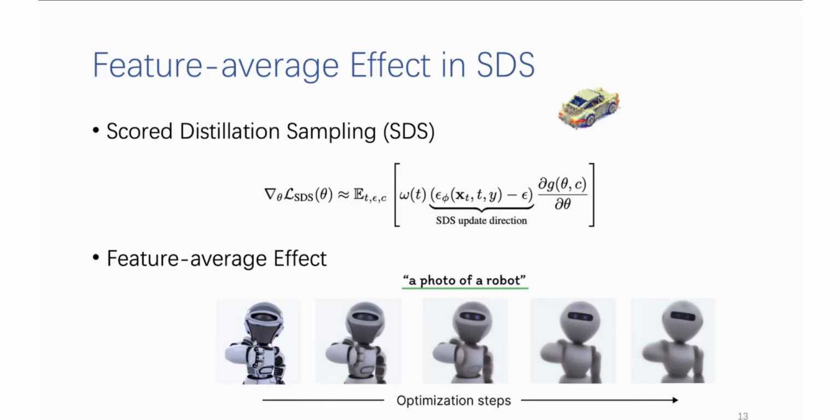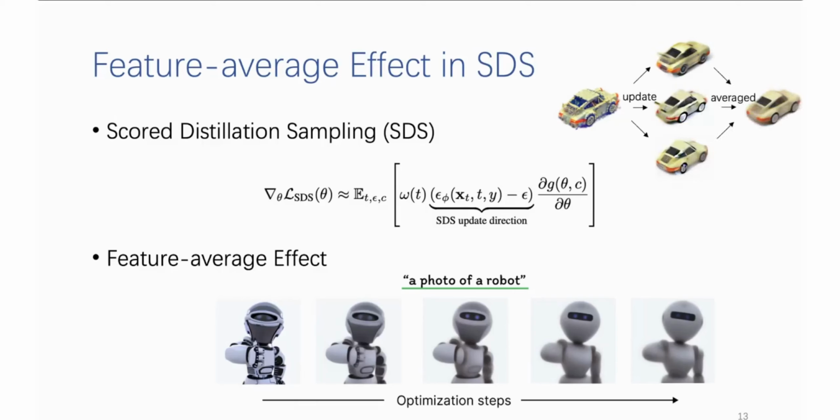Given the image, it can be updated in different directions, say here, three different appearances of those cars. Then we average those cars to get the image. But in this image, the individual characters are averaged and blurred. That is the feature averaging effect.